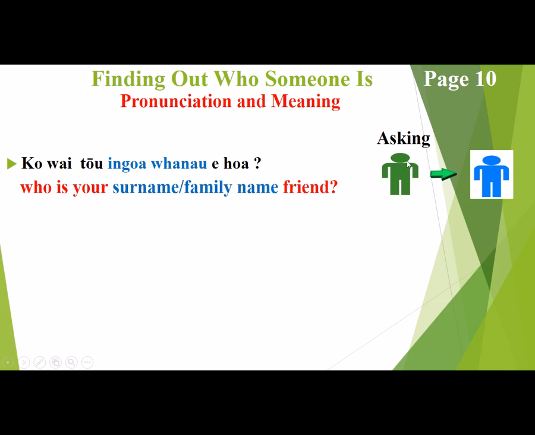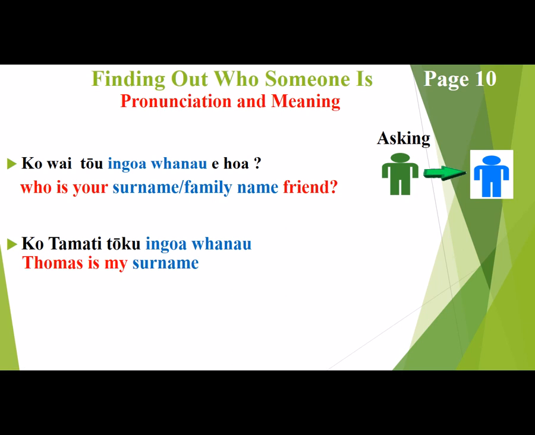Okay, so Hulk is asking the blue guy what his surname is, or who his surname is. Ko Tamati tōku ingoa whānau. And so the blue guy is actually answering him, saying that Thomas is my surname. So, Tamati, which is his last name, is saying that Thomas is my last name. Okay? This isn't his first name, it's his last name. He's telling this guy that Tamati, or Thomas, is his surname.